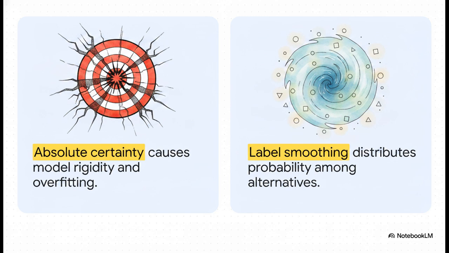The solution is label smoothing. It mathematically subtracts a tiny fraction of probability from the target word and distributes it among all other possibilities. It's a structural acknowledgement of language's inherent ambiguity, mathematically preventing the model from becoming blindly overconfident.